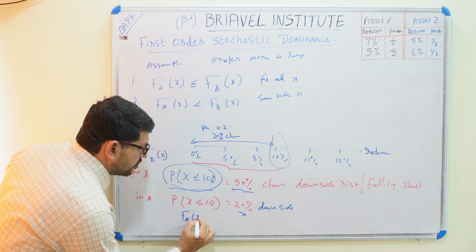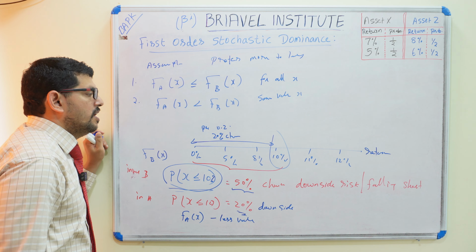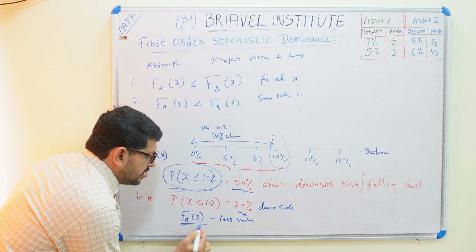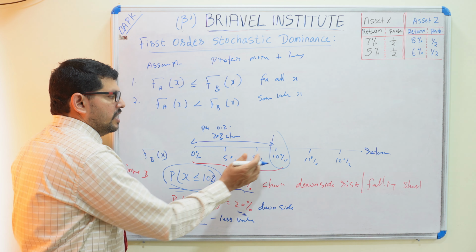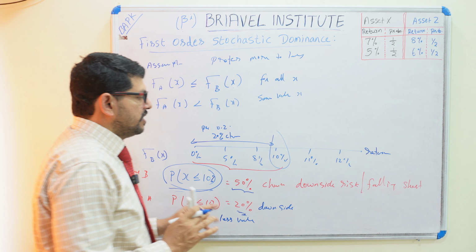Now you see, which one will the customer pick? This cumulative probability is a 20% downside risk. There is only a 20% chance of being below this. The cumulative probability is lesser. Here, in this investment, there is a 50% chance it is below 10% return. So which one will be selected? The customer will always select F of AH. Why? It is a lesser value, because only 20% downside risk. Below 10% return, there is only a 20% chance.